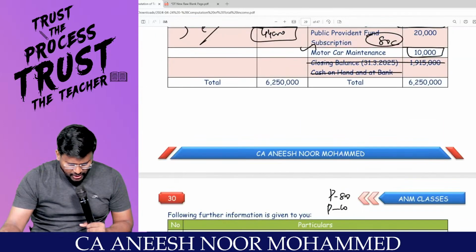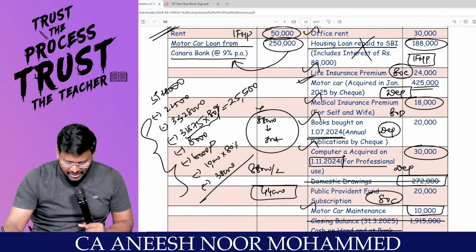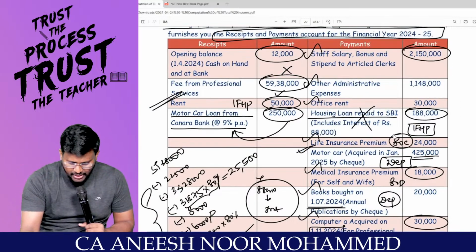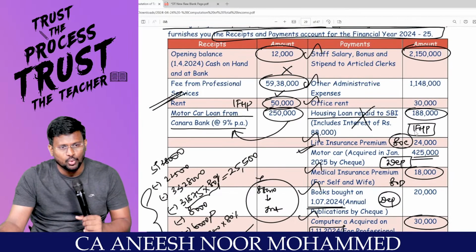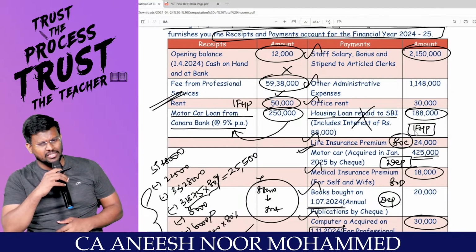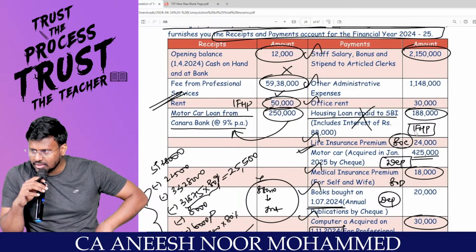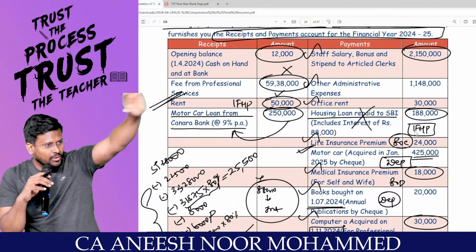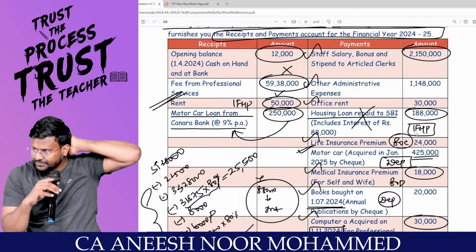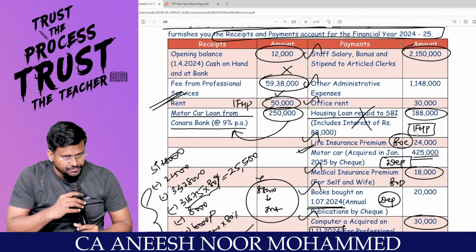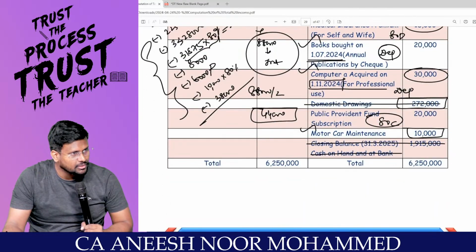From this question, still I don't have any guess of why they have restricted the interest to 30,000. Do you have any guess? If you have anything, those who are seeing in the live, text it as comments. That's it. Are you feeling comfortable?